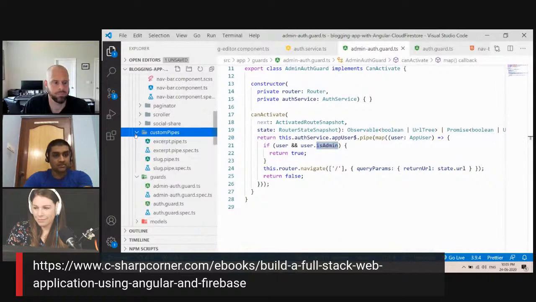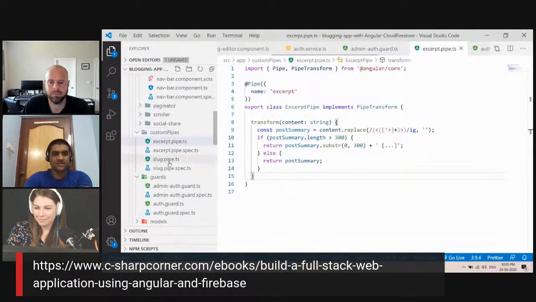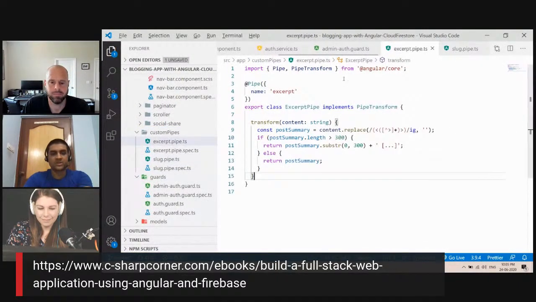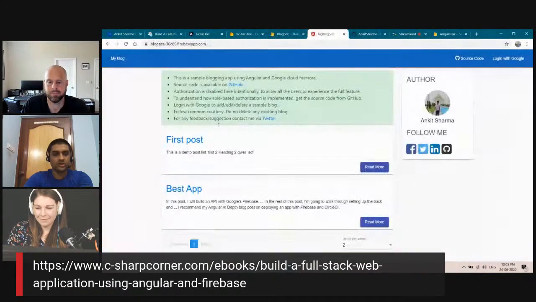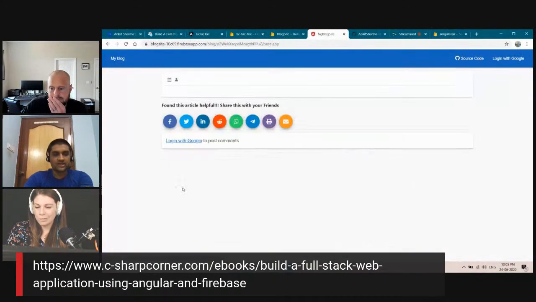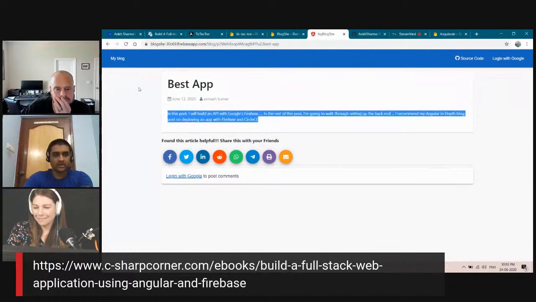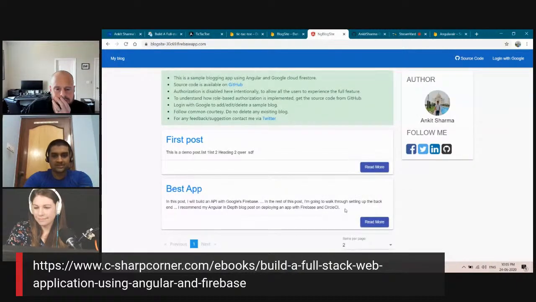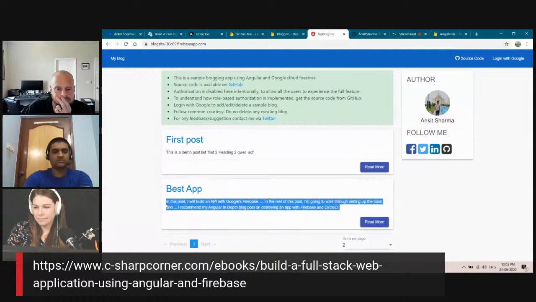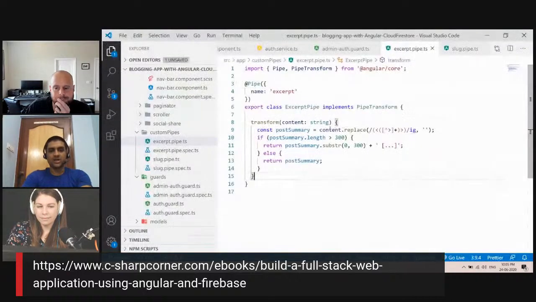I also have custom pipes, 2 custom pipes, excerpt and slug. So what is excerpt? I will show you what is excerpt. Let me give you a demo. Here you can see if I click the app, we have a lot of content over here, but on the home page you are seeing a small preview, that is excerpt. That is what the excerpt pipe is doing.